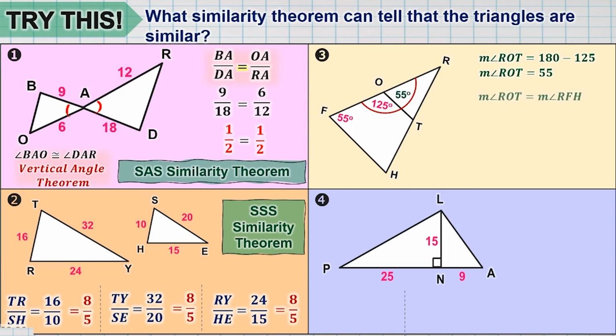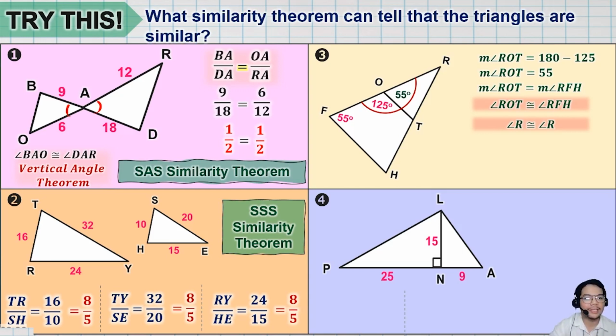So congruent siya dyan. So angle ROT is congruent with angle RFH. But that is just only one angle. Paano natin masasabi na similar itong dalawa? Isang pair of angle lang yung congruent. But we can also say angle R is congruent with itself, angle R, because of the reflexive property of equality. Therefore, the two triangles are similar because of two angles being congruent and through AA similarity theorem.